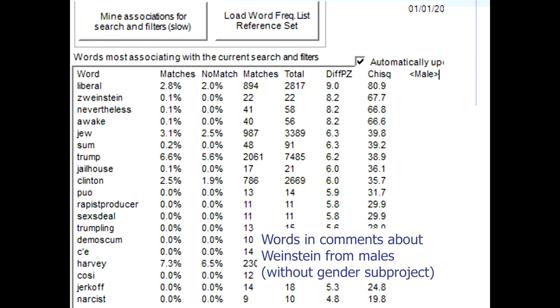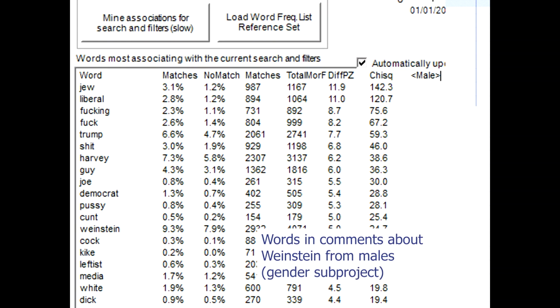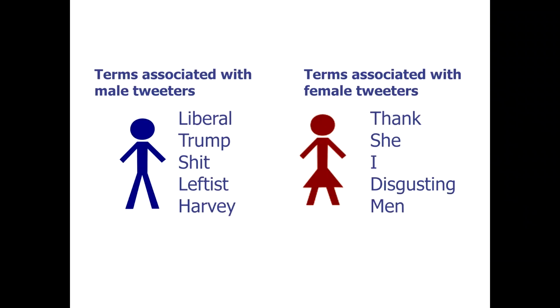So this is the same for males. These are words associated with males about Weinstein, and this is without creating a gender sub-project. And then inside the gender sub-project, you get a slightly different order of words, more swear words when you ignore the people without a gender for some reason, without an assigned gender.